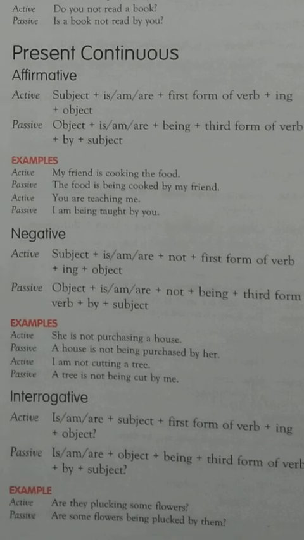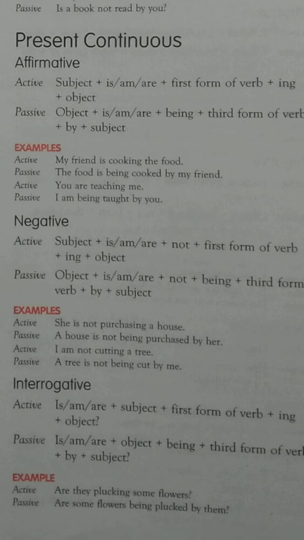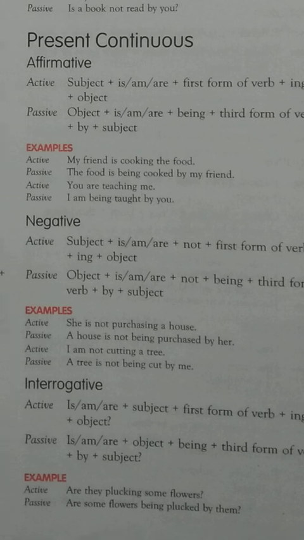Look at the example. My friend is cooking the food. The food is being cooked by my friend. But the rest of the things are the same. Earlier we made it cooked by my friend, here it is being cooked. To make it continuous we will use the word being. Rest of the things are similar in negative and interrogative also.